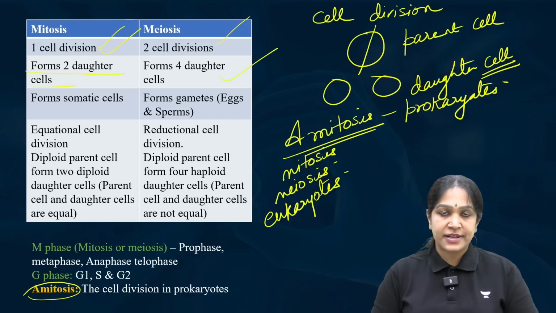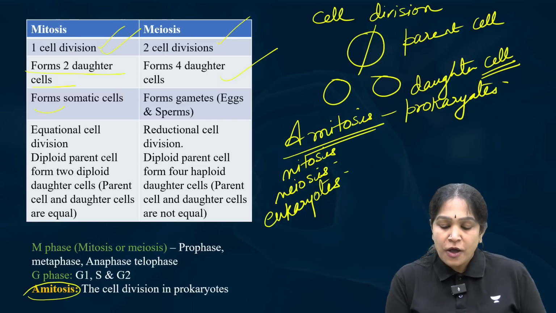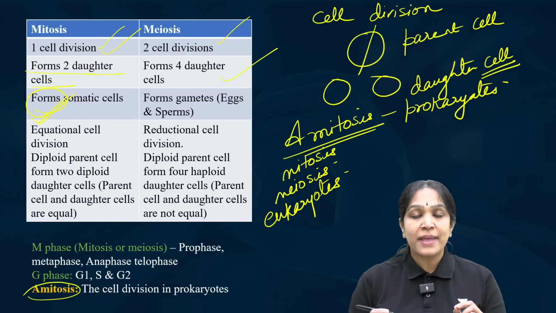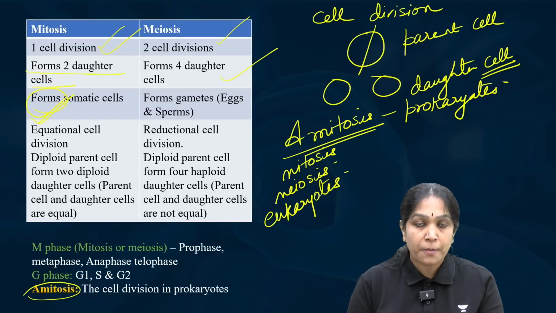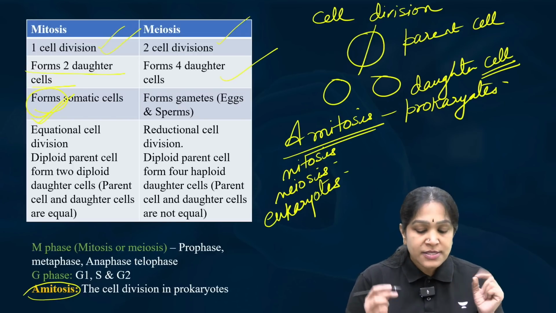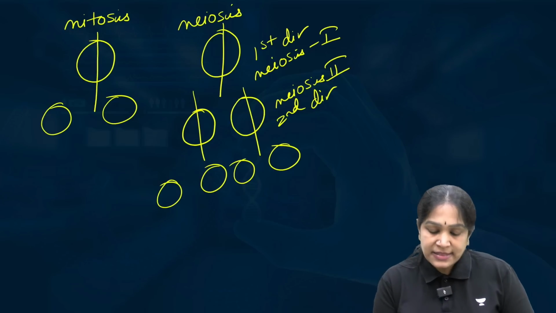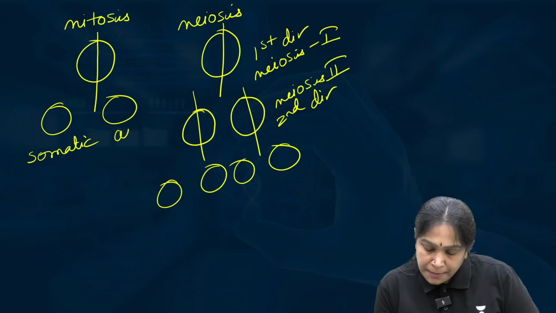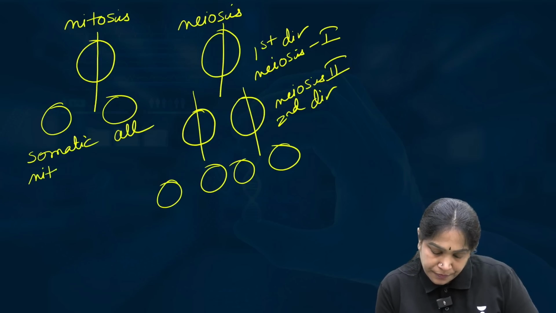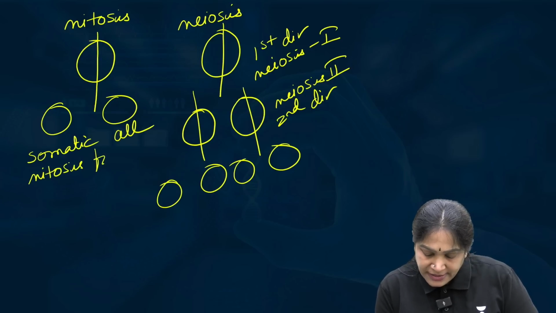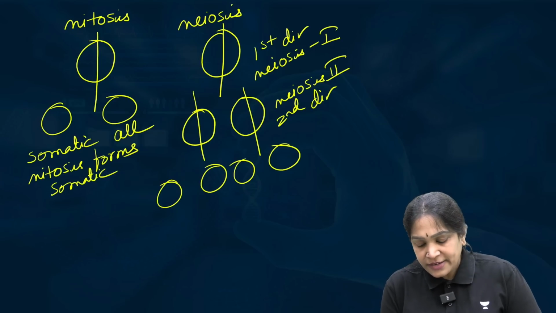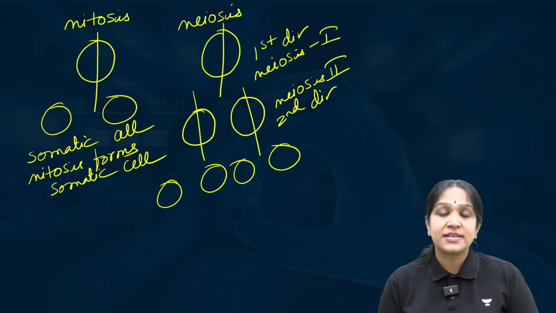Now the third difference. Please notice this carefully. I am not saying that mitosis occurs in, no, mitosis forms the somatic cells. Then you may get one doubt, what are somatic cells?